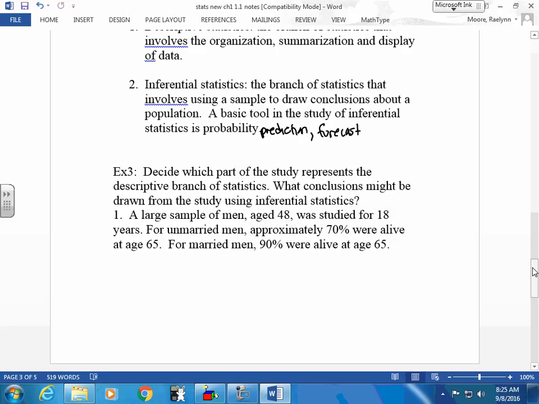Decide which part of the study is descriptive first. A large sample of men, so right away we know we have a sample, sometimes it tells you that, age 48, were studied for 18 years. For unmarried men, approximately 70% were alive at age 65. For married men, 90% were alive at age 65. So what part of this is the descriptive statistic?